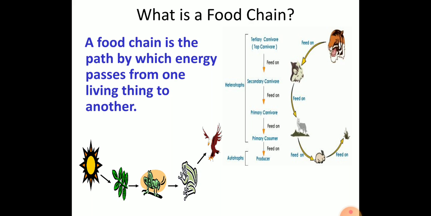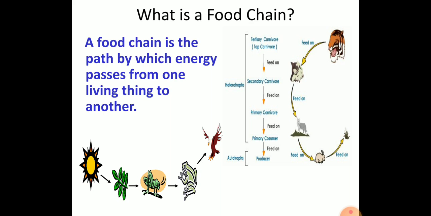The continuity of this food transfer from one level to the other level is generally referred to as a food chain. The food chain is the pathway by which energy passes from one living organism to other living organisms.